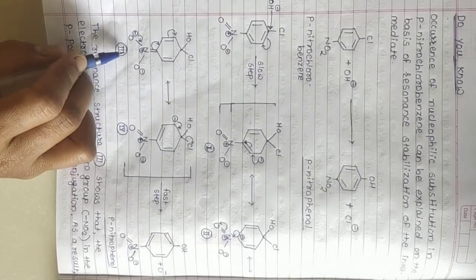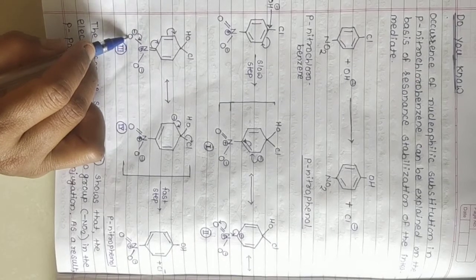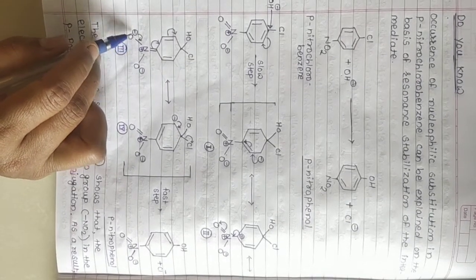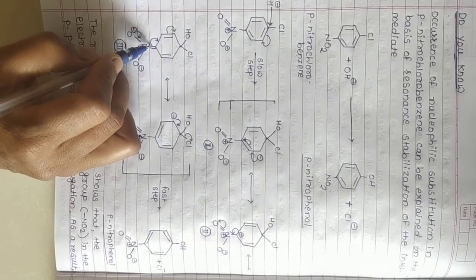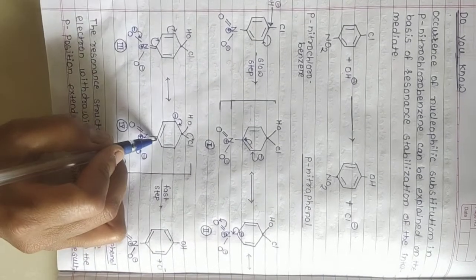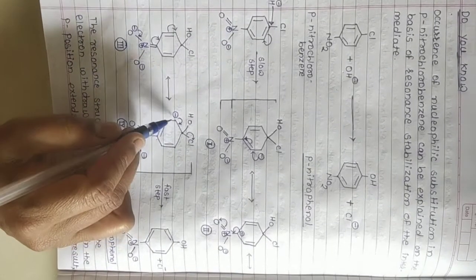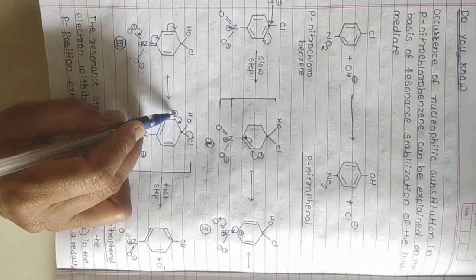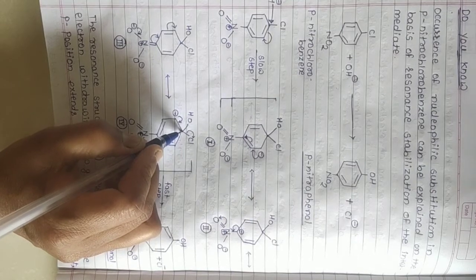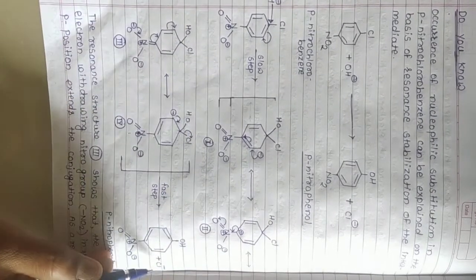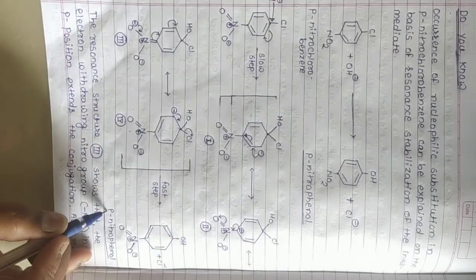In the third resonating structure, the electrons on oxygen are transferred between oxygen and nitrogen, and the electrons of the bond between nitrogen and carbon are transferred between these two carbons. Therefore, this resonating structure is formed. In this resonating structure, the negative charge is transferred between these two carbons, and the bond between C and Cl breaks down. Therefore, Cl minus is removed in the form of chloride ion, and there is formation of our product.